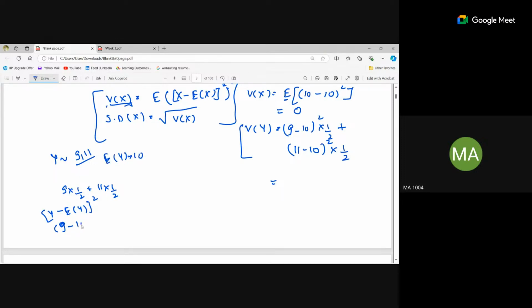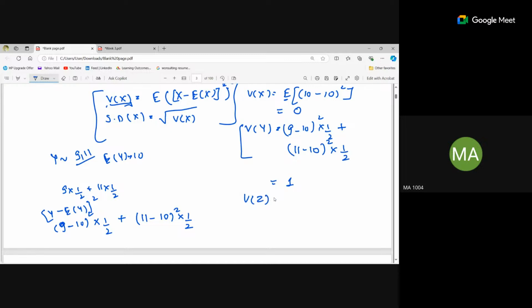So 9 minus 10 whole square, multiplied by the probability, 1 by 2, plus the other value of y, 11 minus 10 whole square, multiplied by 1 by 2. This is how I calculated it. Is this clear now? Yes. Sure? Yes. If I calculate this value, I will get 1 as the answer.